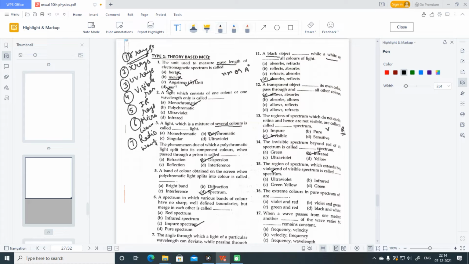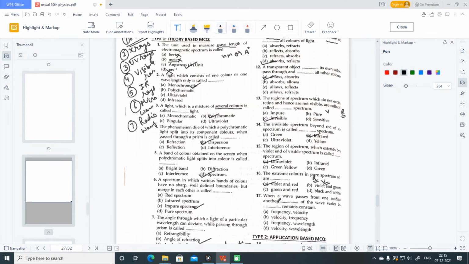The region of spectrum which extends beyond the violet end of the visible spectrum is called dash. See, visible spectrum starts from violet and before violet UV rays come. So it is ultraviolet spectrum. Proceeding to the 16th one. The extreme colors in the pure spectrum of visible spectra are. Extreme colors means the topmost and the lower one. So lower one is violet and the upper one is red. So it is violet and red.